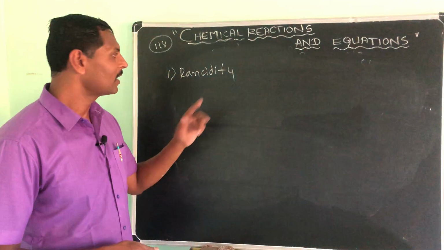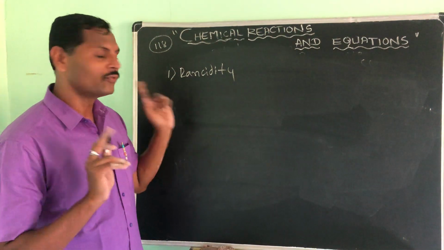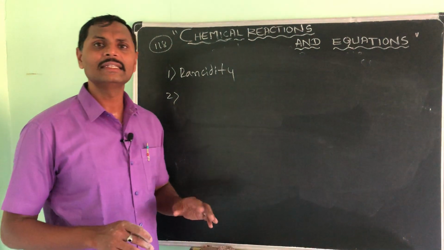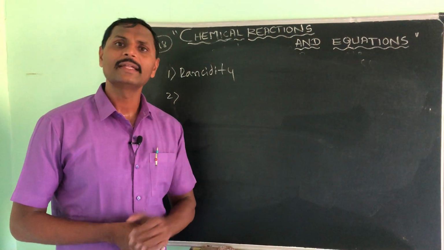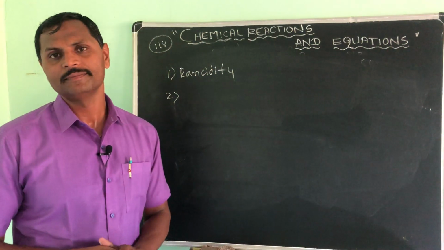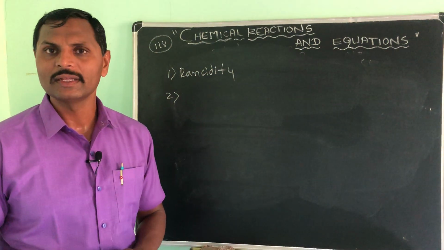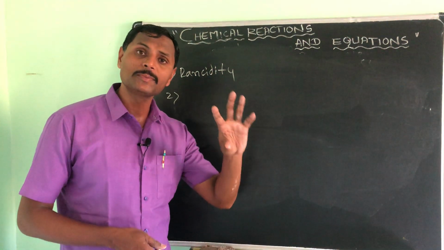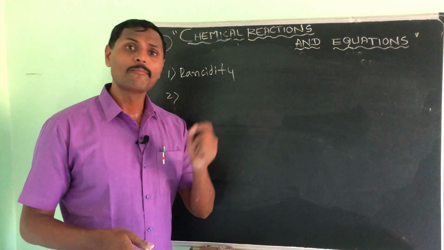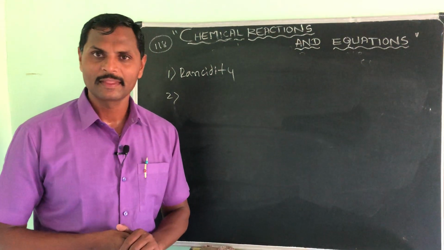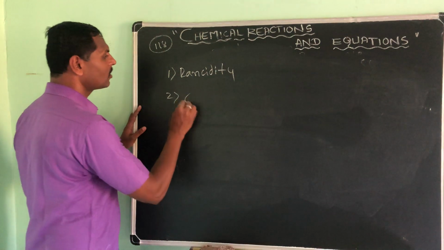That is called rancidity related to food. Second thing, you might have seen the rusting of iron. That is a redox reaction, oxidation of iron. There iron reacts with atmospheric oxygen and moisture, giving a brownish layer over it, which is called rusting. That we call corrosion.